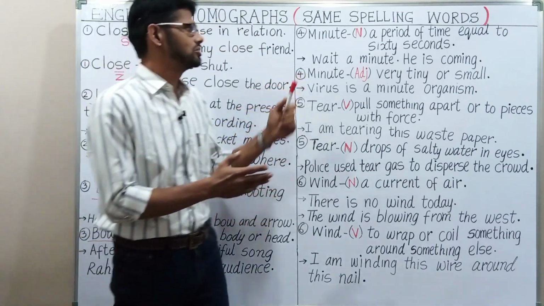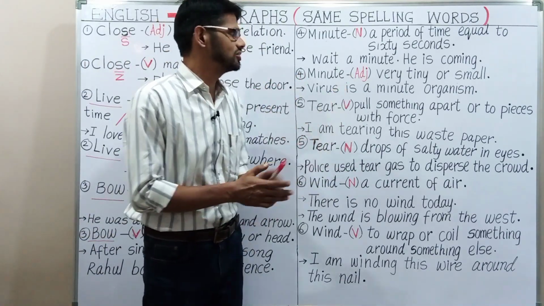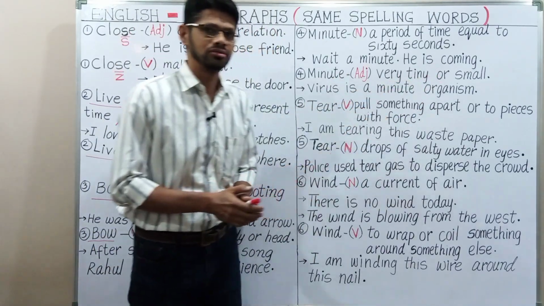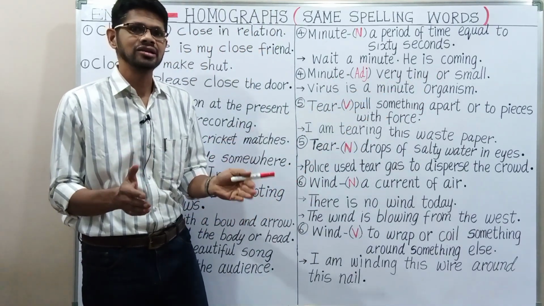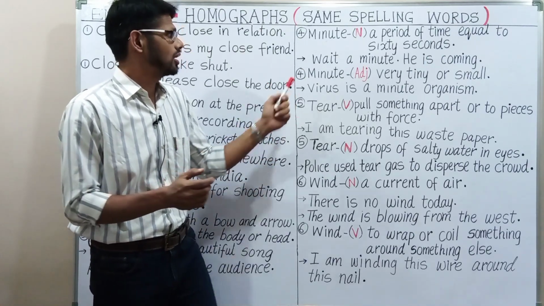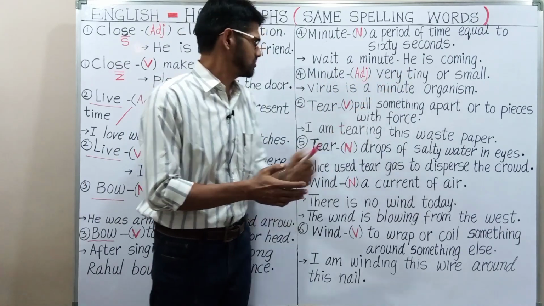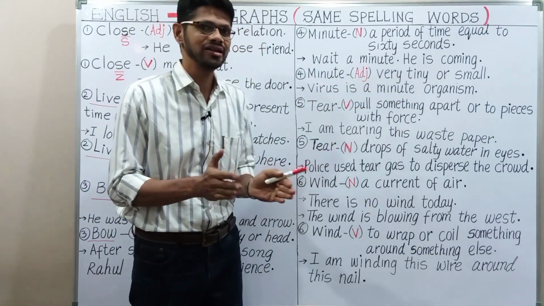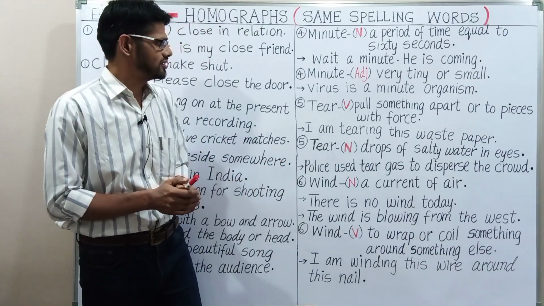Next one is minute. Minute, it is an adjective. Minute means very tiny or small. Very tiny or small. Virus is a minute organism.